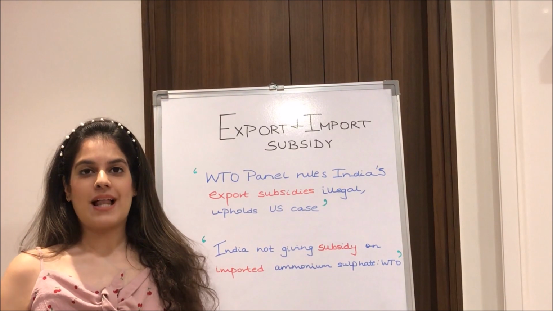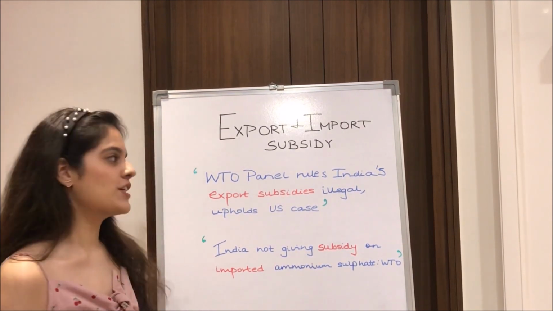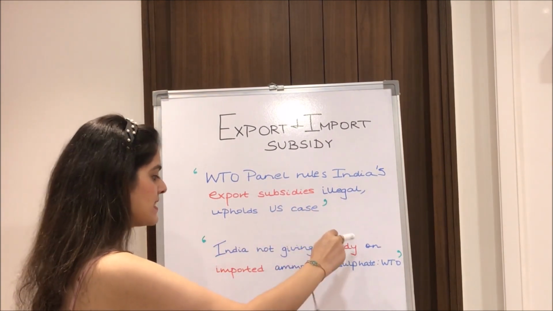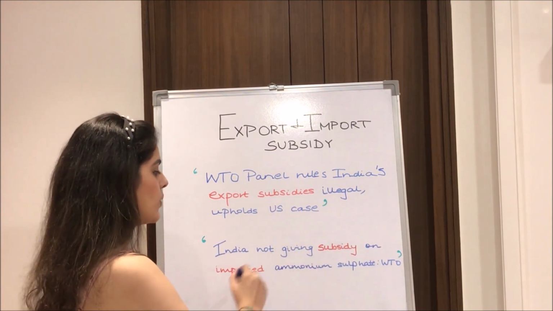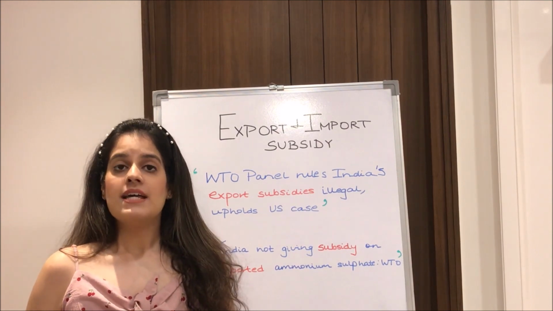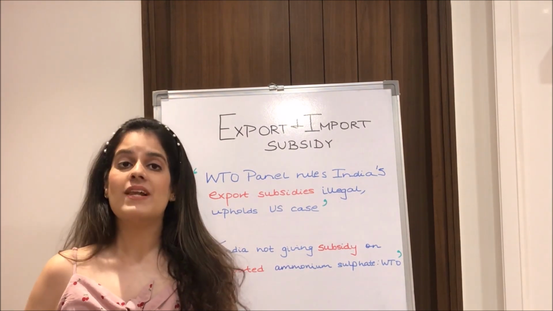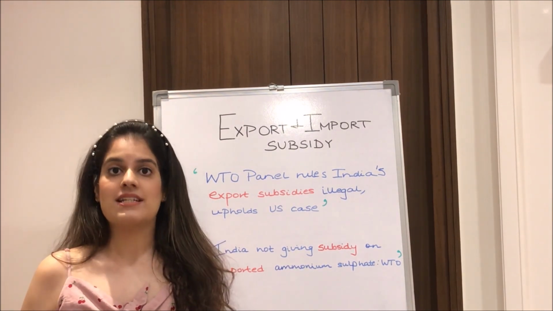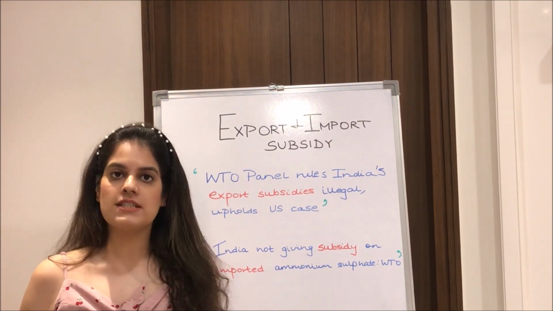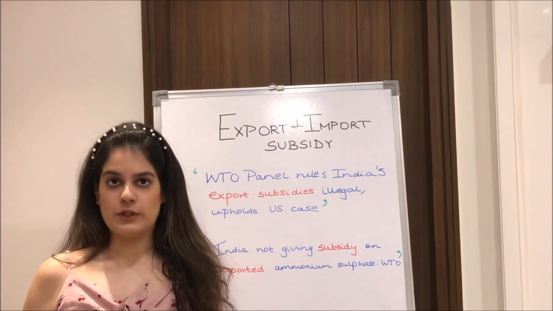So the next two terms which I'll be taking up together are export and import subsidy. And these are the two pieces of news which I found. WTO panel rules India's export subsidies illegal, upholds US's case. Secondly, India not giving a subsidy on imported ammonium sulfate, said the WTO. So basically export subsidy is a government policy given by the government, of course, to promote the export of goods as well as to discourage its sale in the domestic market. And basically it's done to promote the exports, and because of this export subsidy, the domestic consumers tend to pay up more than the foreign consumers of that good.